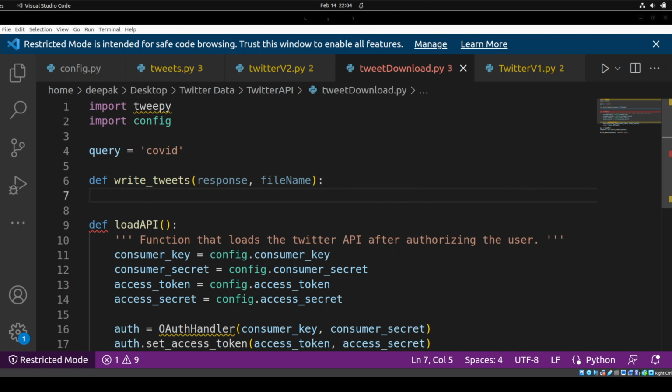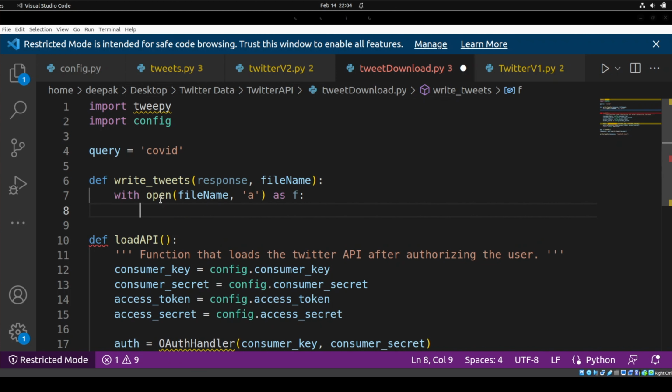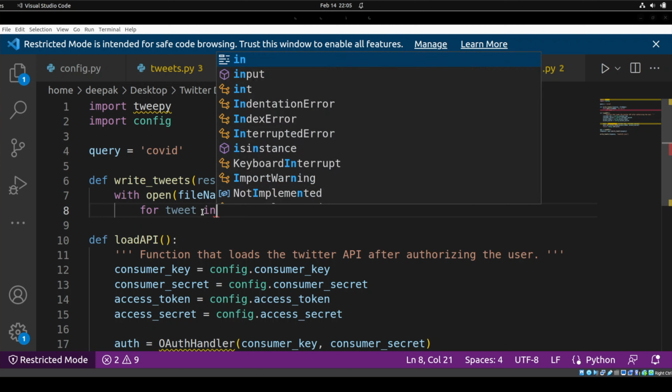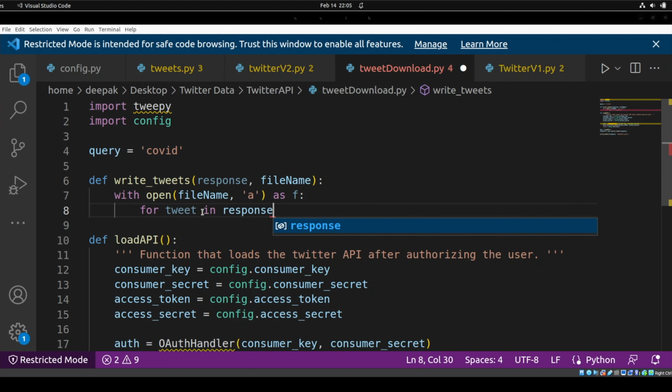Okay, and this function is going to open the file name in append mode, or you can also use write mode right now, because I'm not going to append multiple tweets here. But yes, you can say for in response.